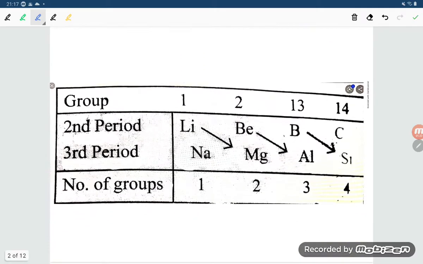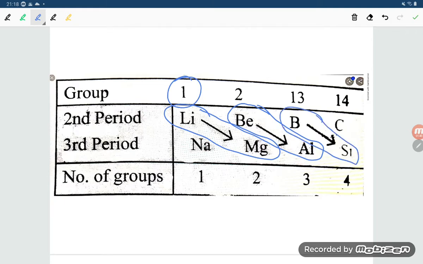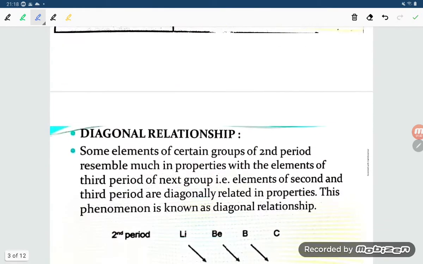Okay, students. Similarly, again I made here, if you are checking group number 1, lithium is matching with the group number 2 element magnesium, and group number 2 is matching with group number 13 aluminum, and boron with silicon. They have similar properties.